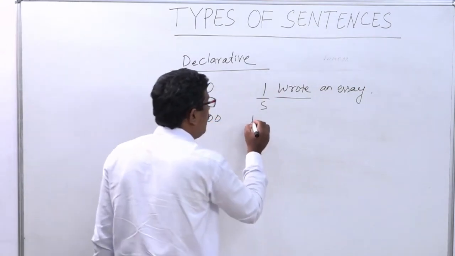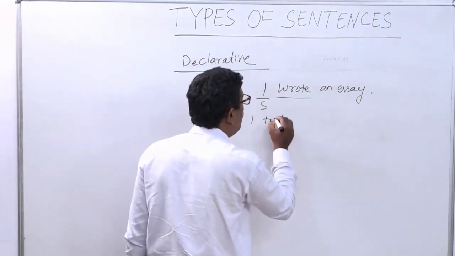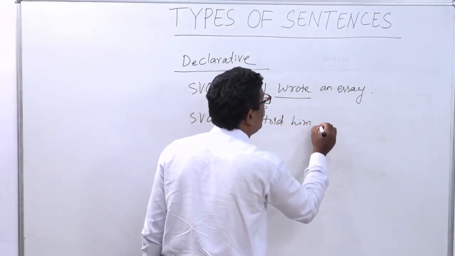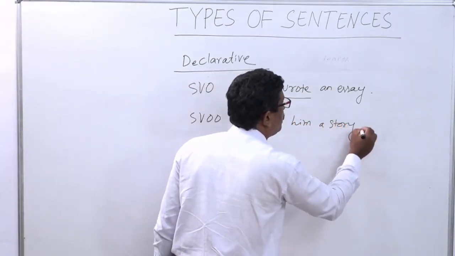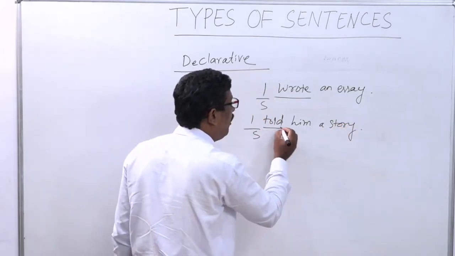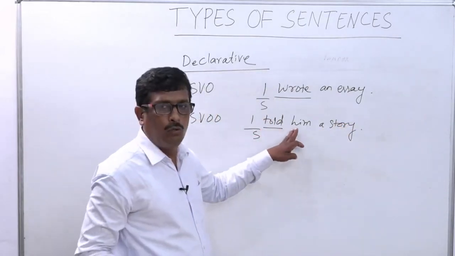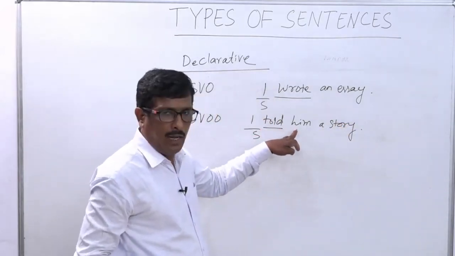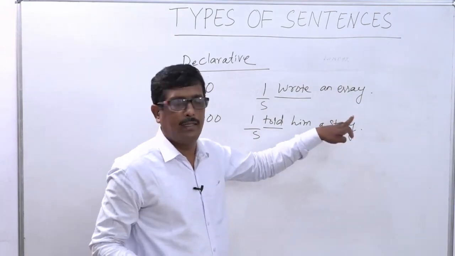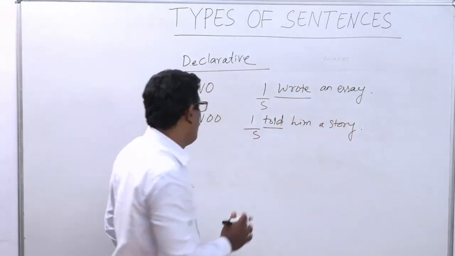Then SVOO. I told him a story. Here is the subject, one verb, and after using who or whom, we get the object him, and a story is also another object. So there are two objects here.